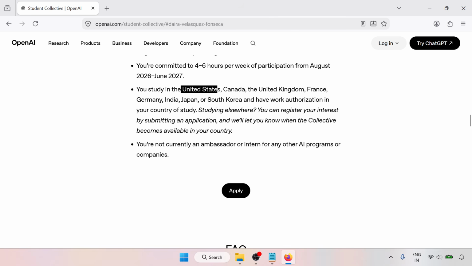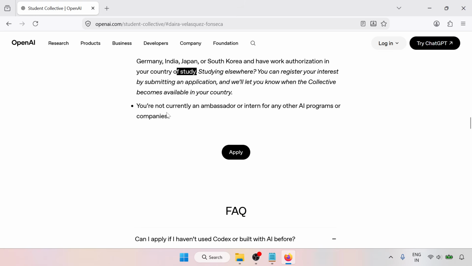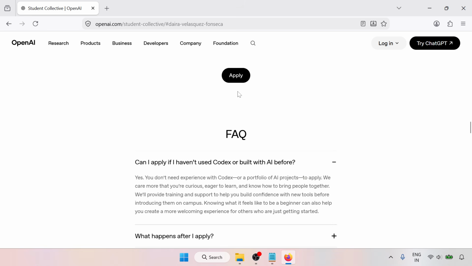You are studying in the US, Canada, UK, France, Germany, India, Japan, or South Korea, and have work authorization in the country of study. You are not currently an ambassador or intern for any other AI program or company. So you can apply now.